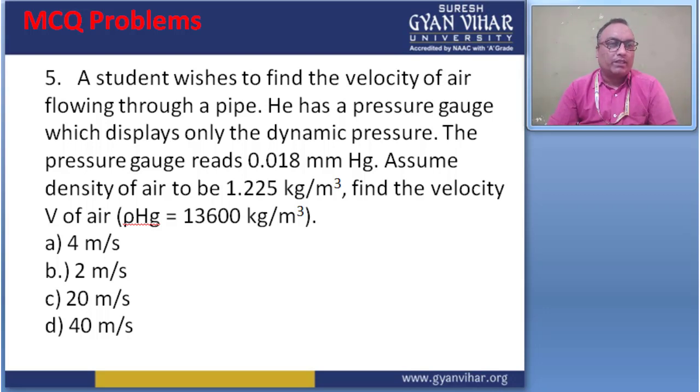The options are 4 meter per second, 2 meter per second, 20 meter per second and 40 meter per second. The correct answer is B. The dynamic pressure is given by rho V square by 2, and the velocity is V equal to 2 meter per second, right? Then move to the next question.